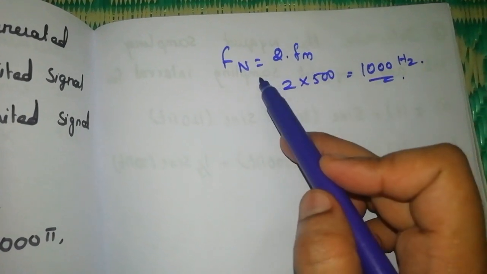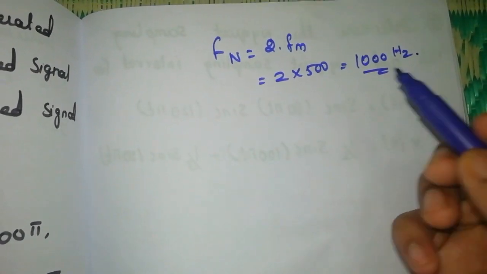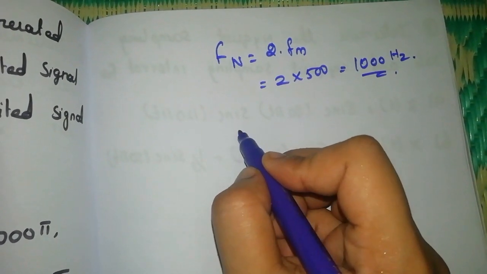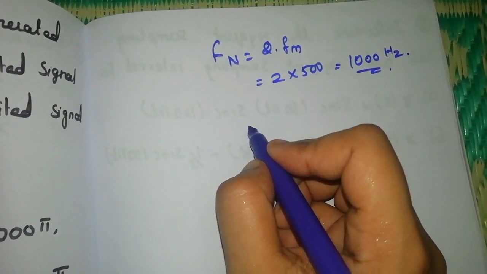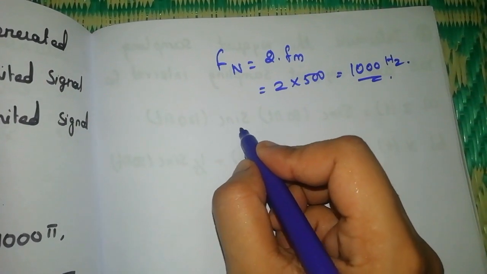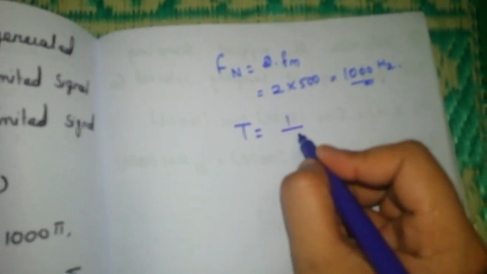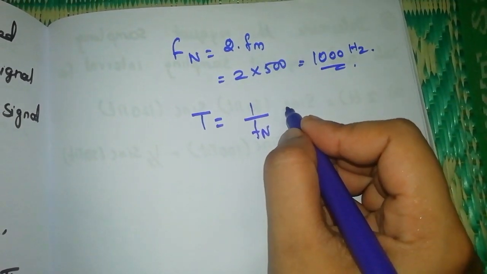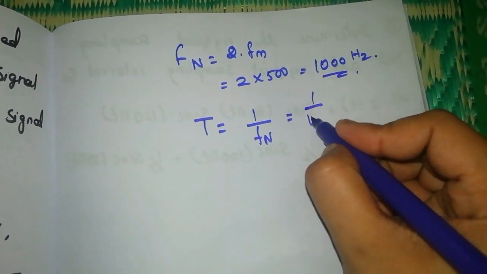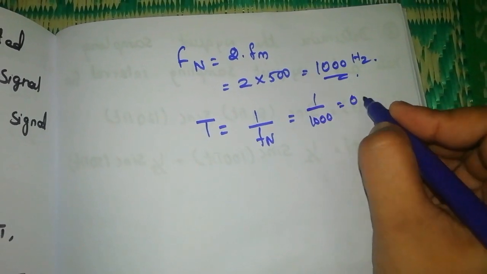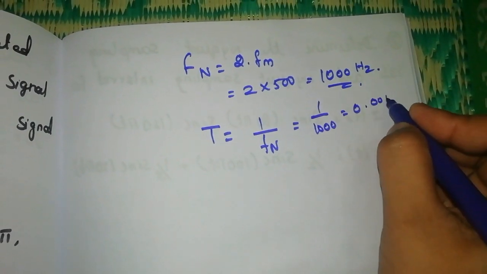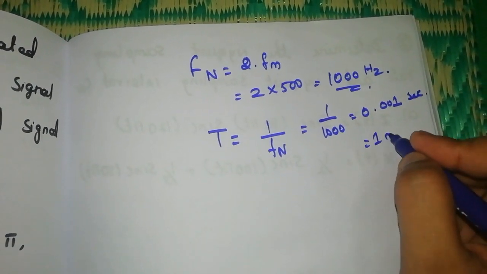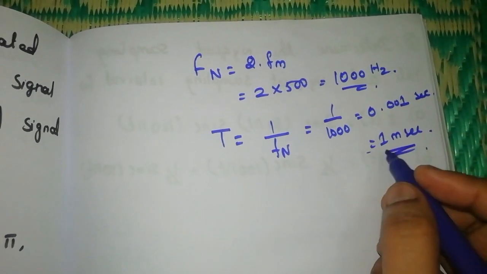So this is the Nyquist rate of that signal, and we have to find the Nyquist interval, that is 1 divided by Fn. Here it is 1000 Hz, so we get 0.001 second, otherwise 1 millisecond. So this is a time interval.